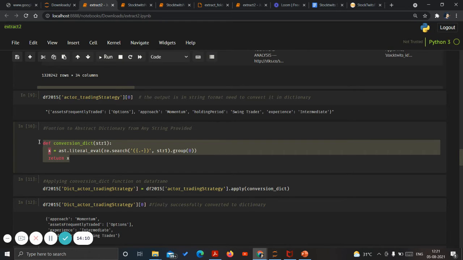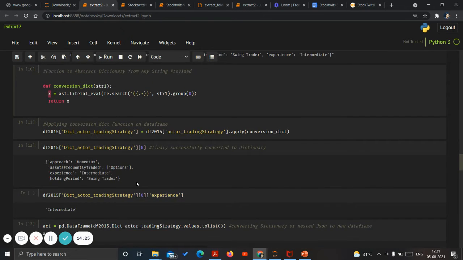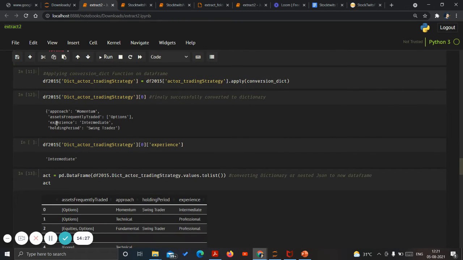Then after, as the data is converted into CSV format, all the data within the data frame would be in string form now. If there is any nested JSON involved, it would be in string. So let's convert. This is the function which would convert the string and extract the dictionary from any string. So after it, we can process it and extract any data which we need.